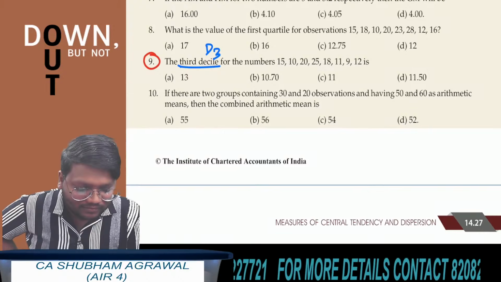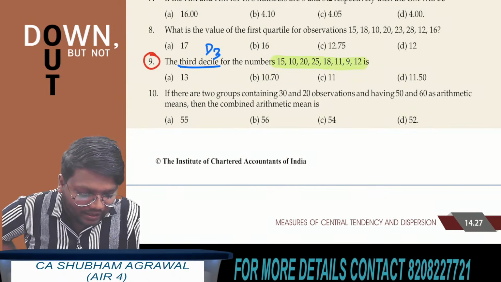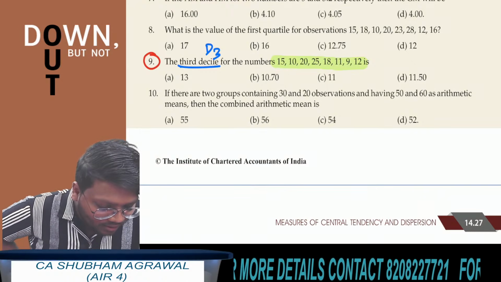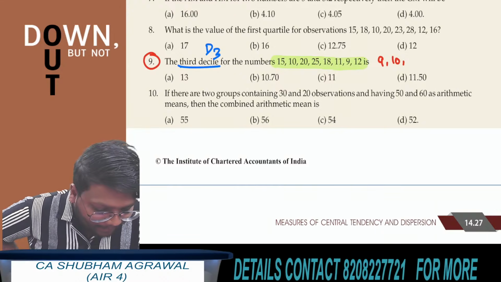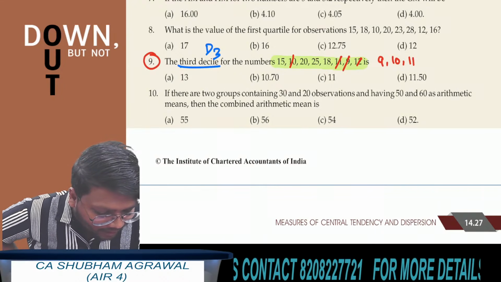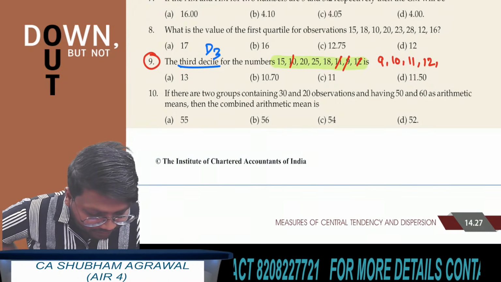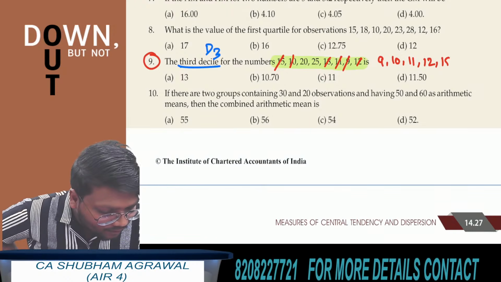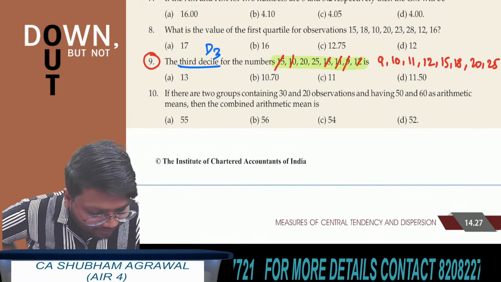Question number 9. Quickly arrange the data in ascending order. The smallest value is 9. After that, 9, 10, then 11, 12. After 12, what will come? 15, 18, 20 and 25.